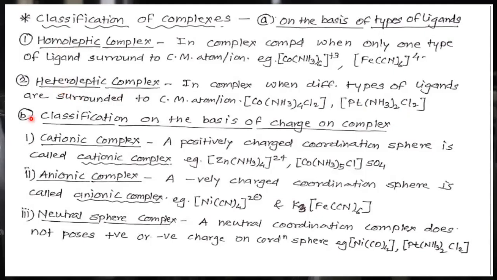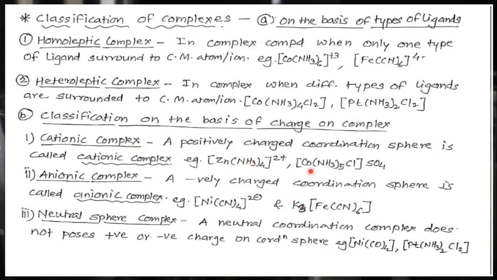Now the second type of classification is on the basis of charge on the complex. First, cationic complex. A positively charged coordination sphere is called a cationic complex. So the coordination sphere has a positive charge.